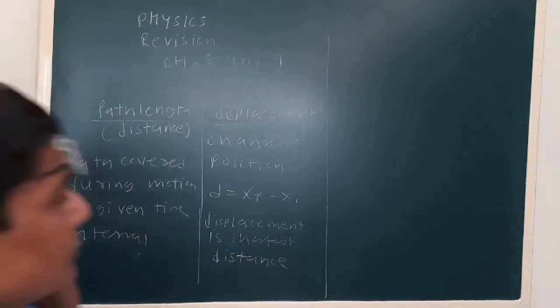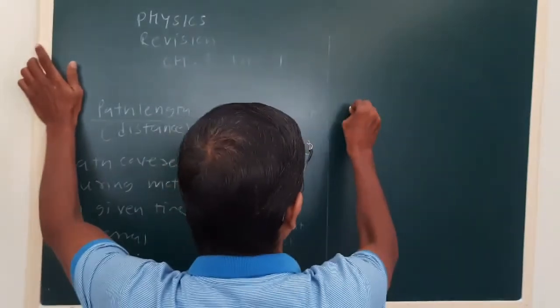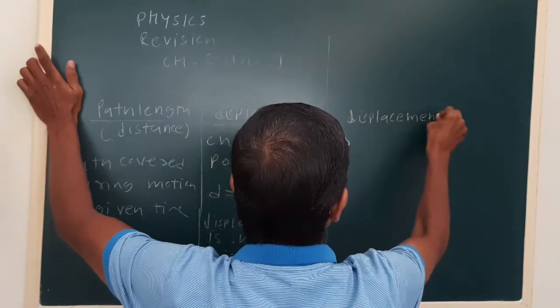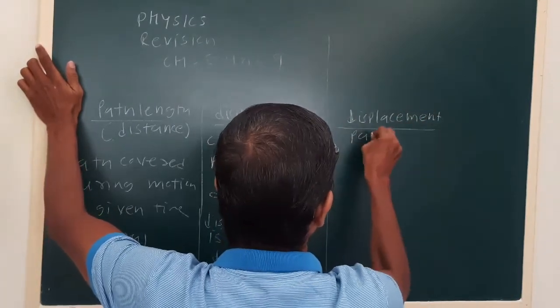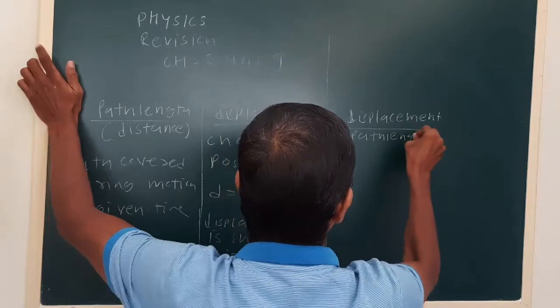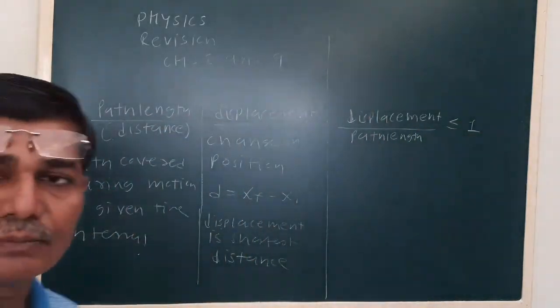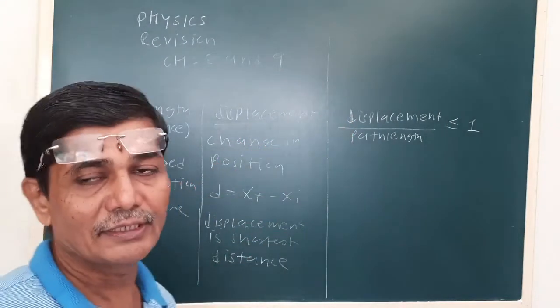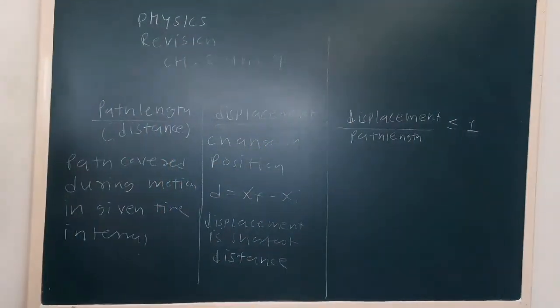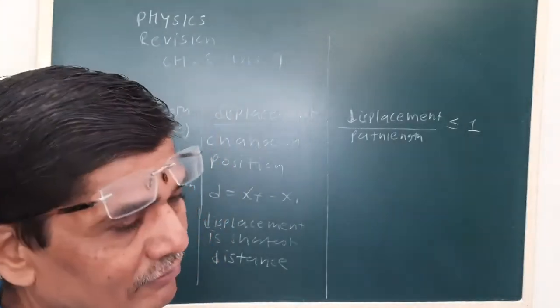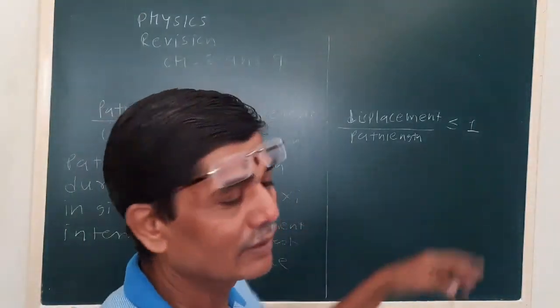Now generally the ratio of the displacement to path length is less than or equal to 1. In the maximum case, when motion is in one dimension only and the particle moves only on a straight path in one direction, the ratio becomes 1.